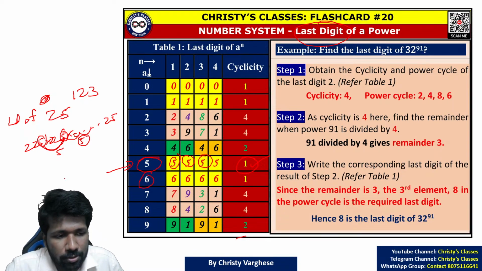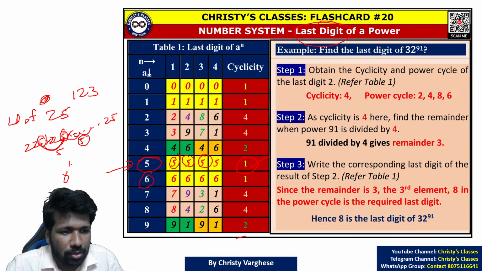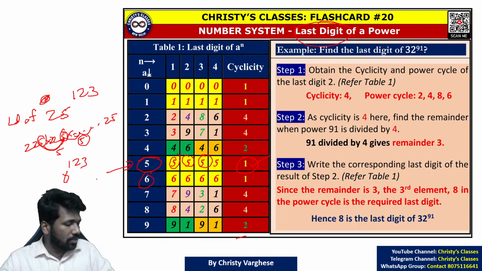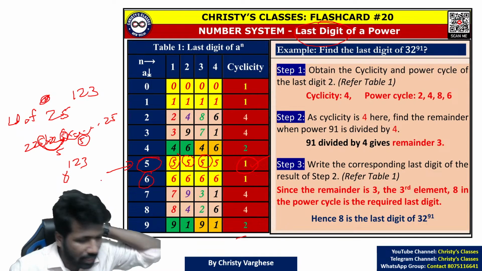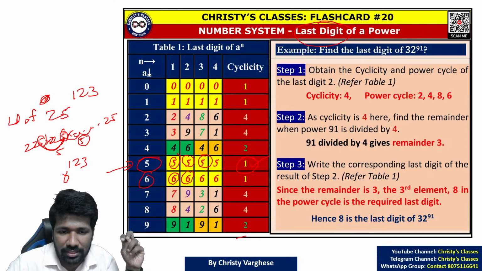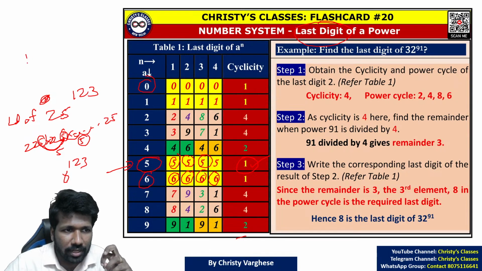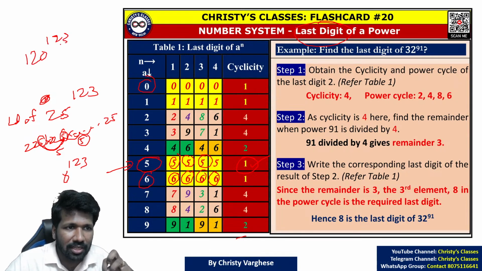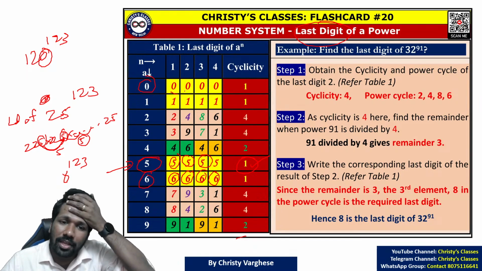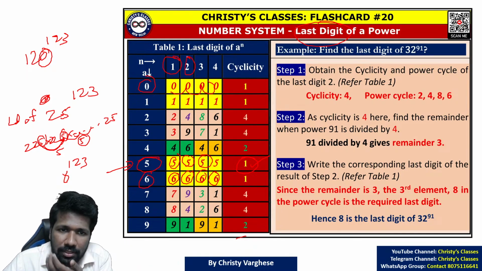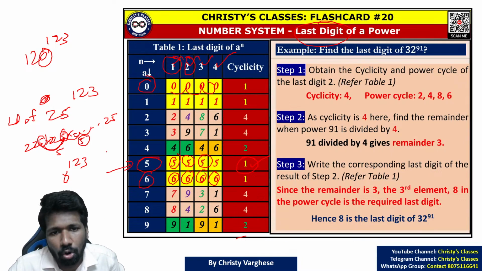Similarly for 6 also, if it is 6 raised to 123, 6 into 6 into 6 into 6, however many times you multiply, you will get 6 only as the last digit. You can try it yourself. For 0 ending numbers also, for example 120 raised to 123, 0 into 0 into 0, any number of times. These are the powers, raised to 1, raised to 2, raised to 3, raised to 4, raised to 5, etc. In all cases it will be 0 only. For 1 also it will always be 1.